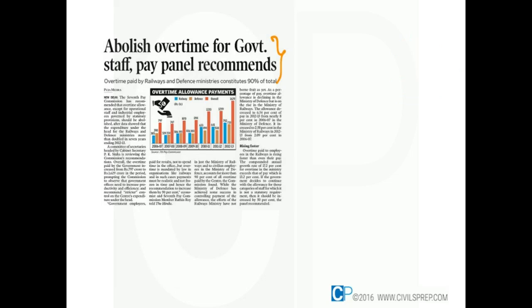Now, overtime for the government staff. Especially in the railways and defense, the overtime allowances have almost doubled and reached 1,000 plus crores. So in this context, the expenditure under this head needs to be reduced. Already the Defense Ministry has taken various steps, but not the railways. So in this context, the Cabinet Secretary has clearly stated that governmental functioning shall be oriented towards results and efficiency rather than employees spending time in office and being paid for the time spent in the office. So the emphasis shall be on the results.